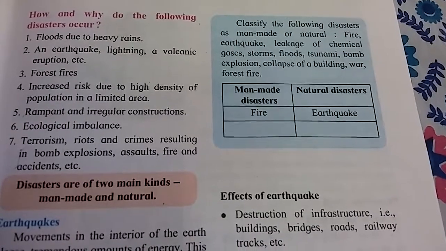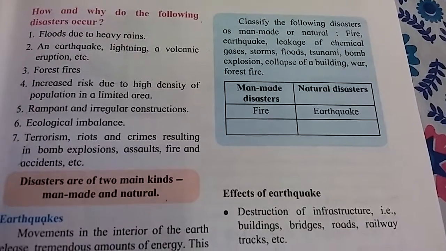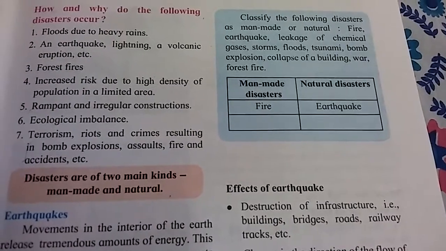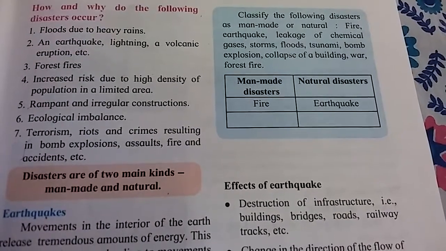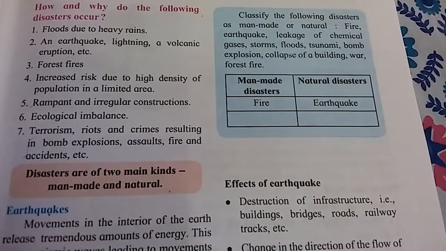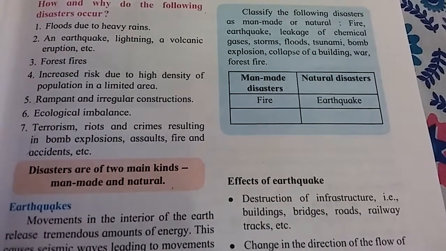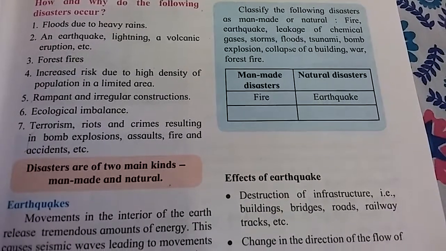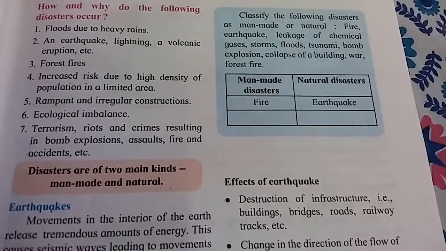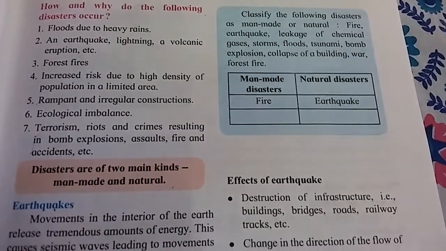Collapse of a building. If there is an earthquake and buildings collapse because of it, then this is a natural disaster. But if there is bad construction or faults in construction and the building collapses, then this is a man-made disaster. War, man-made disaster. Forest fire is both, a natural disaster and also a man-made disaster.